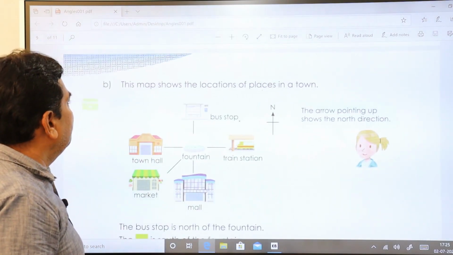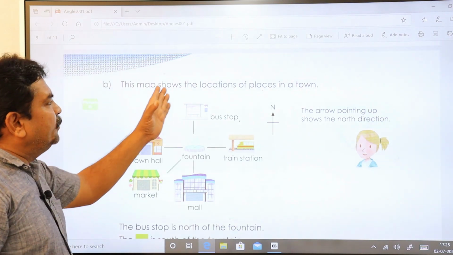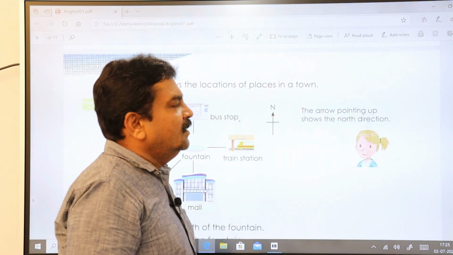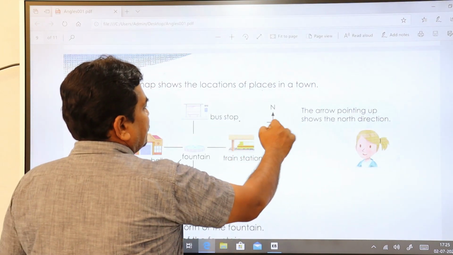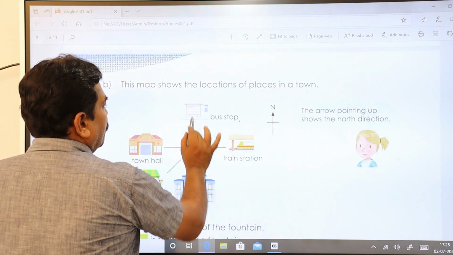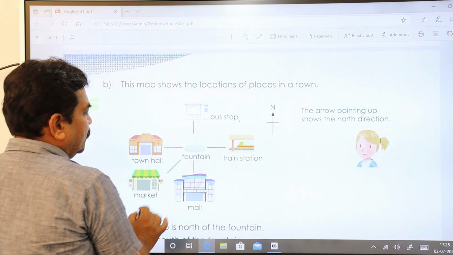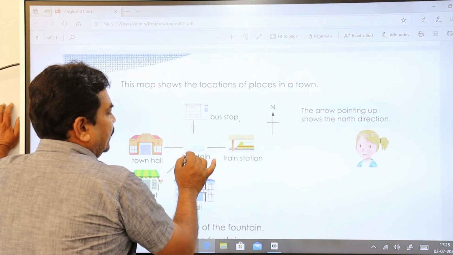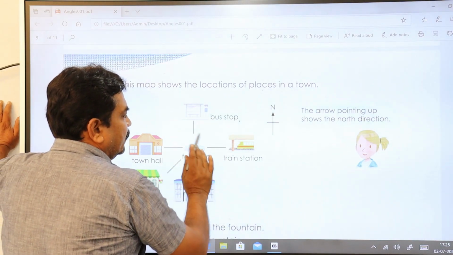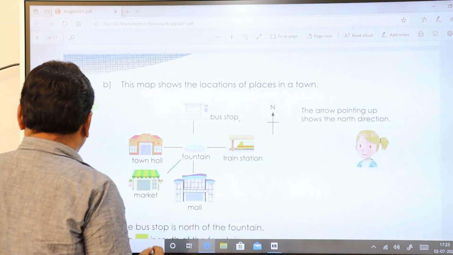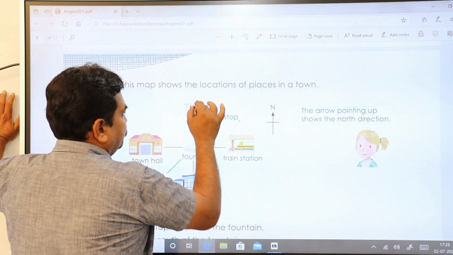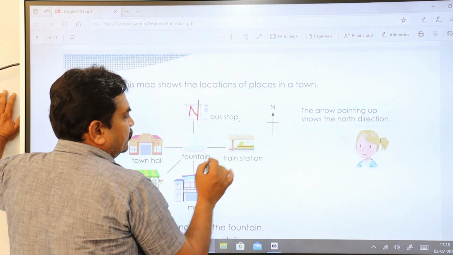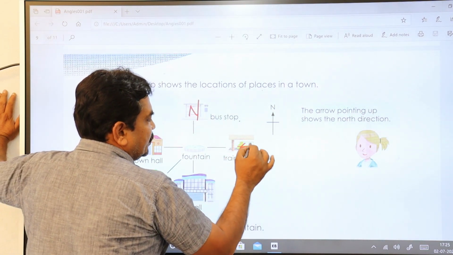And see, this is a map given. This map shows the location of places in a town. Here a compass is given, north. So your bus stop is at north. In the center you have a fountain, and see here, I'll just write it down. This is your north. This is your east.